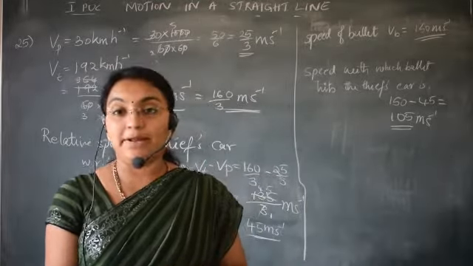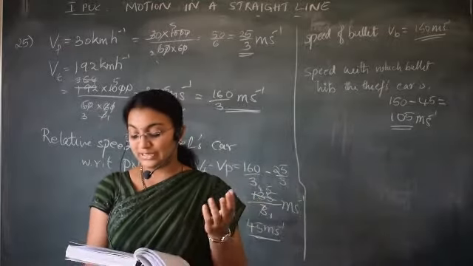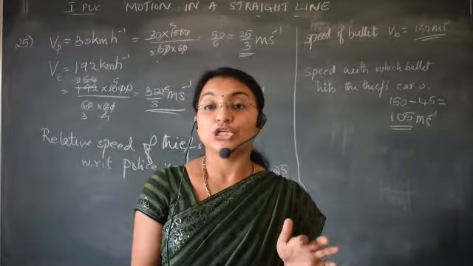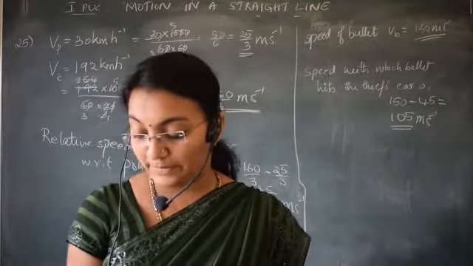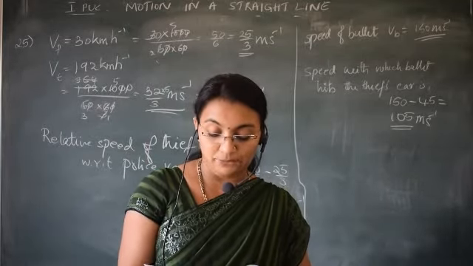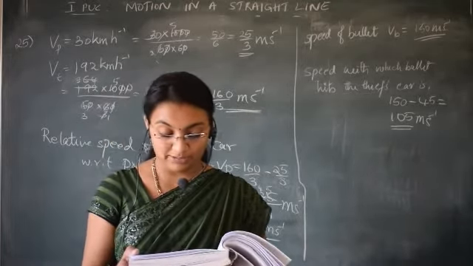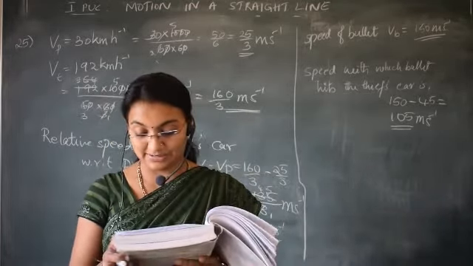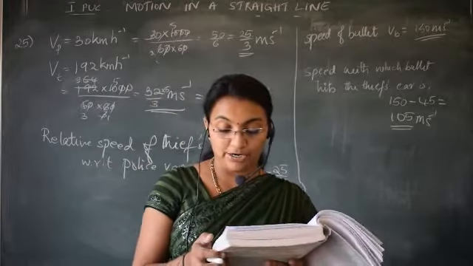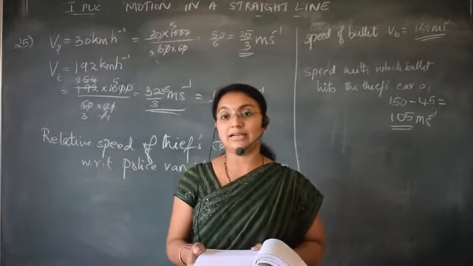Okay, the player throws the ball upwards with the initial velocity 29.4 meter per second. What is the direction of the acceleration during the upward motion of the ball? Acceleration is always acting downwards.